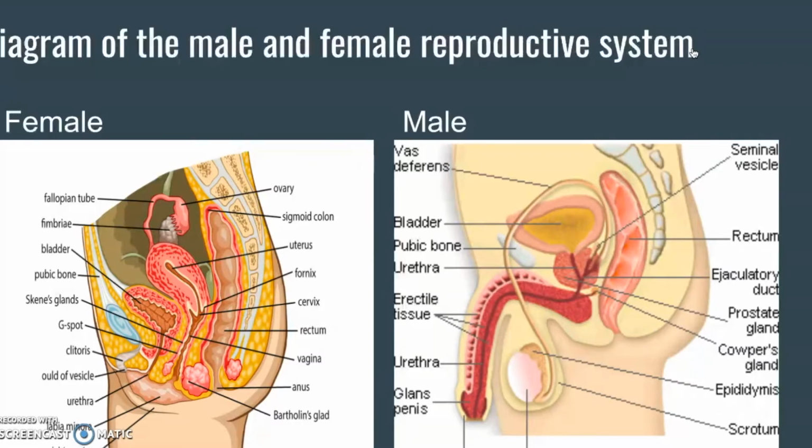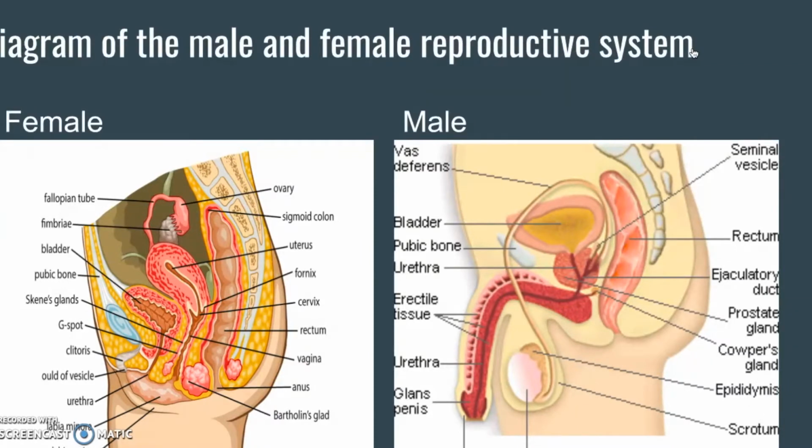The fallopian tubes are uterine tubes which transport egg cells from the ovaries to the uterus, and fertilization typically occurs in these tubes. And the ovaries are the female primary reproductive structure that produces gametes and sex hormones. There's one ovary on each side of the uterus. Now for the male organs.